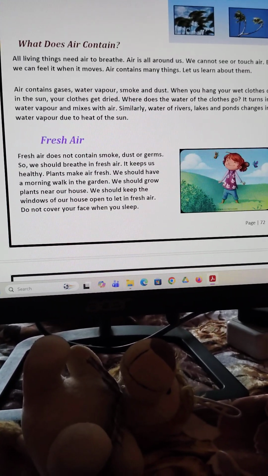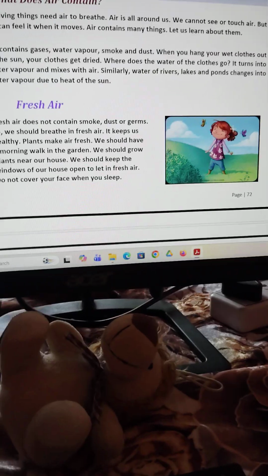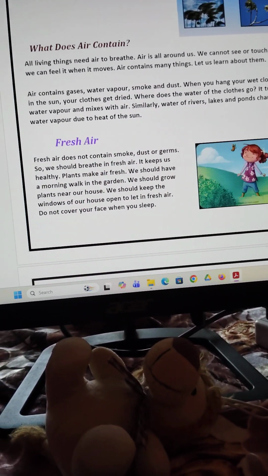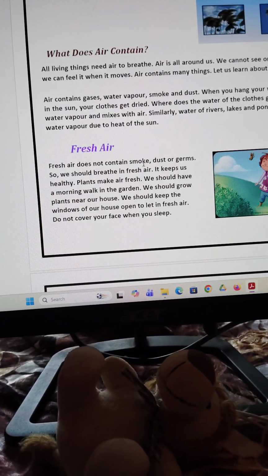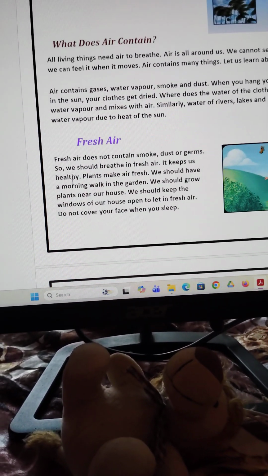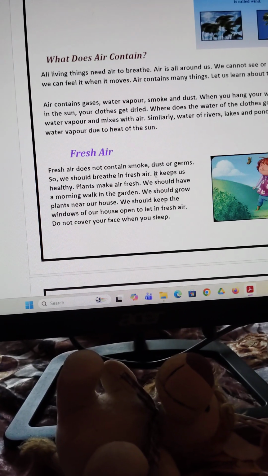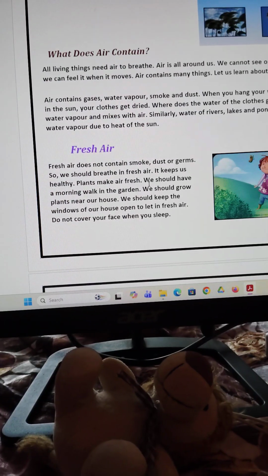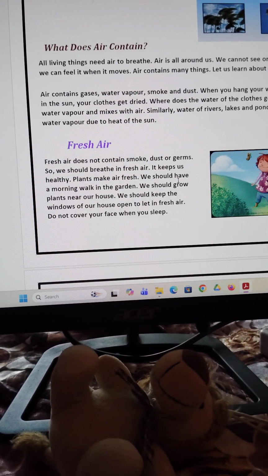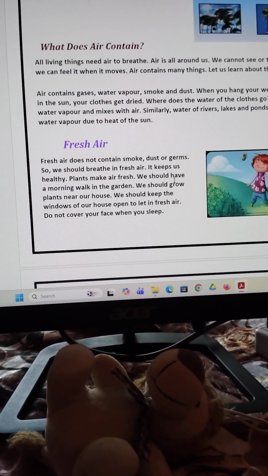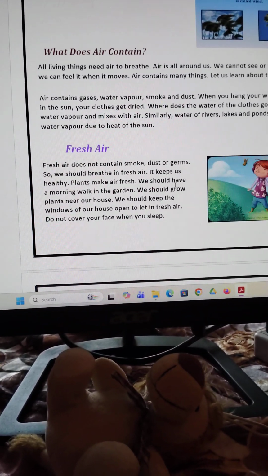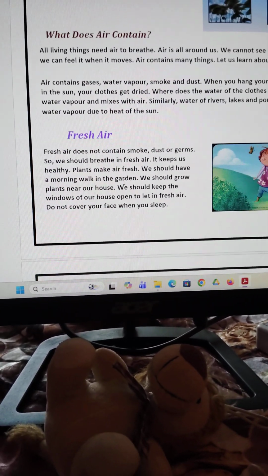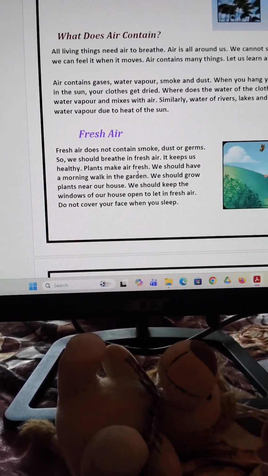Now the picture is very nice. The girl is feeling fresh air. Fresh air does not contain smoke, dust and germs, so we should breathe in fresh air. It keeps us healthy. Plants make air fresh. When the plants are making their food, they absorb carbon dioxide and they give us oxygen. That's why the plants make air fresh.